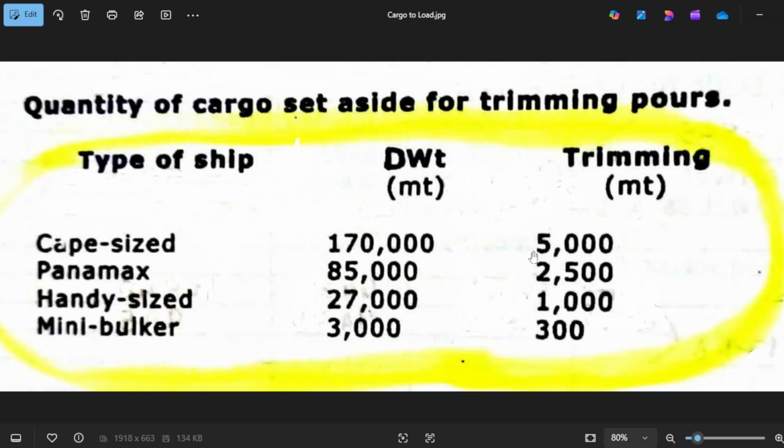The trimming figure should be around 5,000, and for a Panamax vessel of deadweight 85,000, the trimming weight should be 2,500, and the handysize should be 1,000, and mini bulker should be 300. So our vessel is a Panamax vessel, so the recommended cargo for trimming is 2,500.